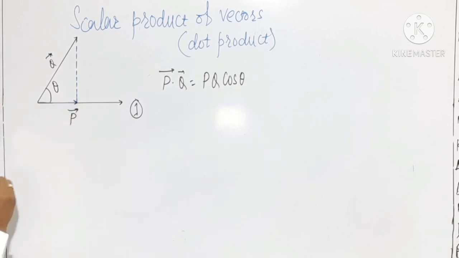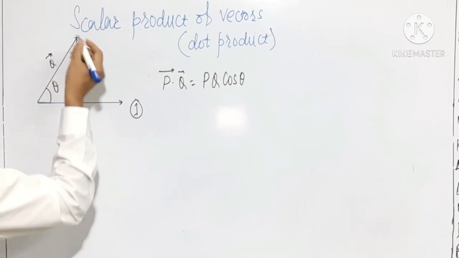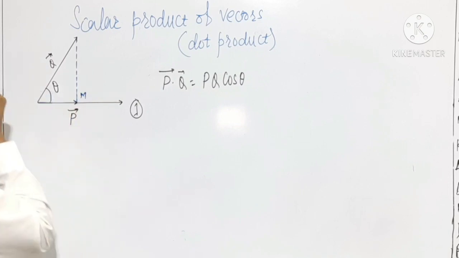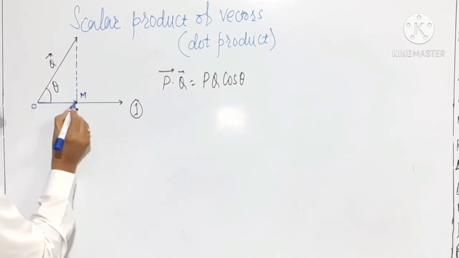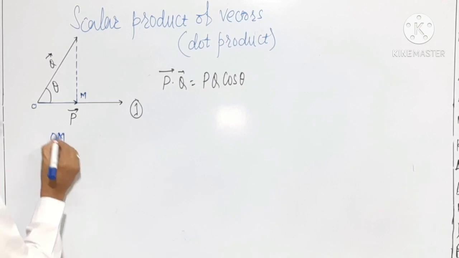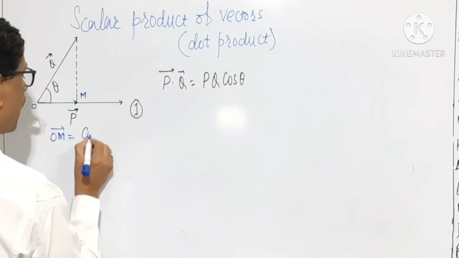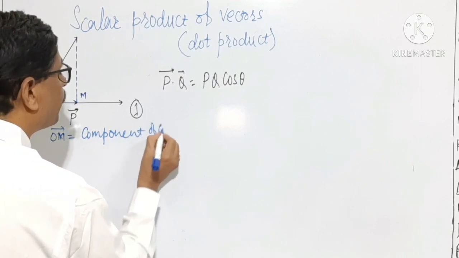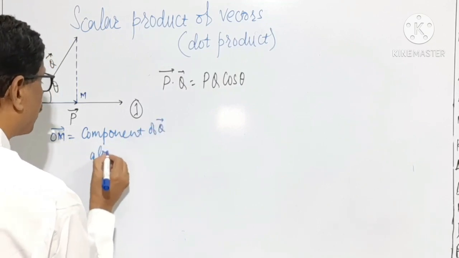Let the foot of the perpendicular be considered as M. This is O. This OM is a component of vector Q. Vector OM is component of vector Q along P.